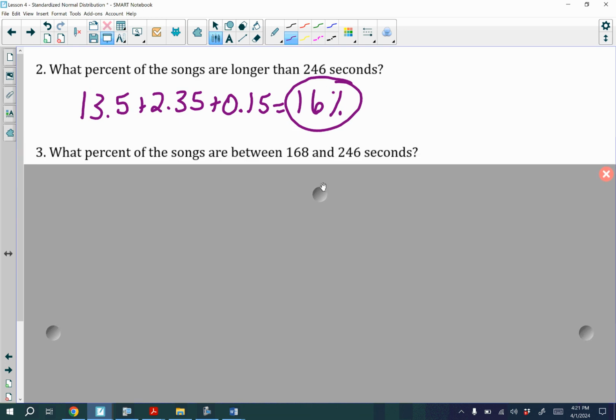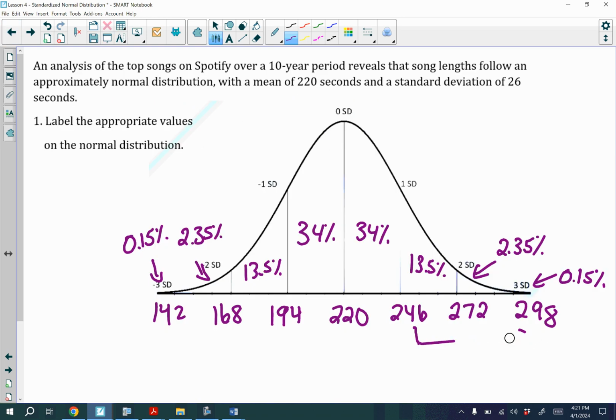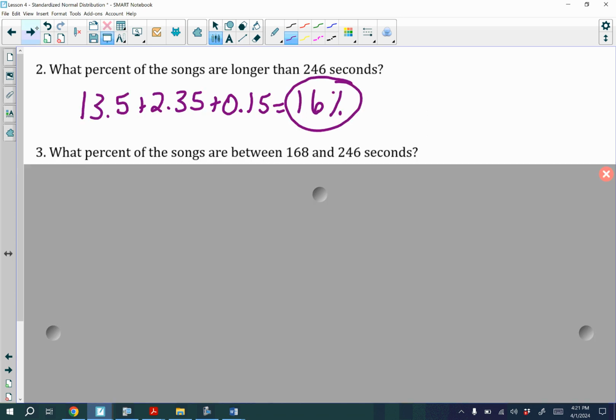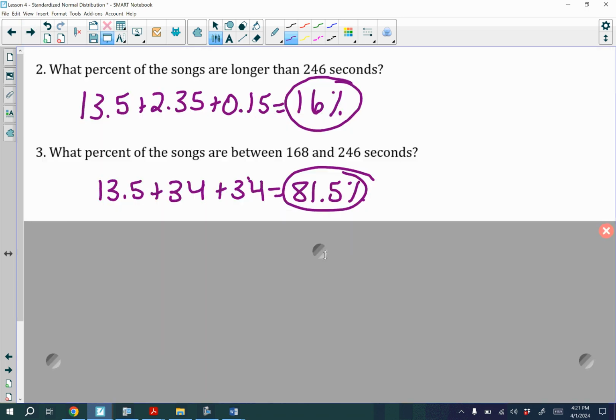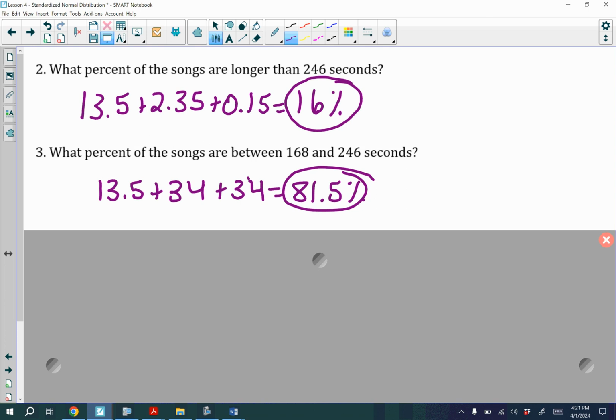Okay, let's look at number 3. So it says what percent of the songs are between 168 and 246? So here I got my 246, and I want 168, so we want these values in between. So that means I add up 34, 34, and 13.5. When I add up those values, I should get 81.5%.